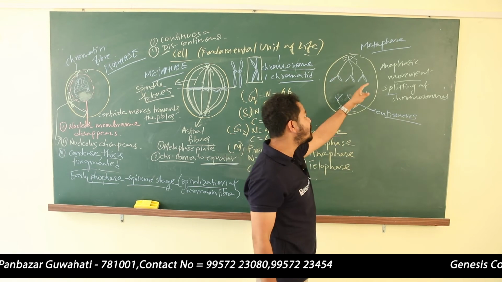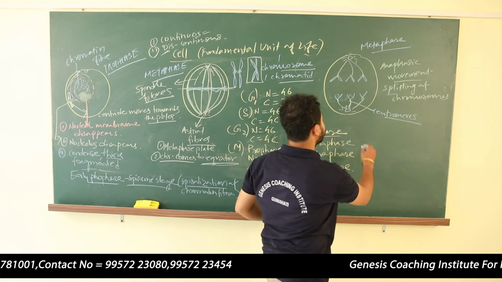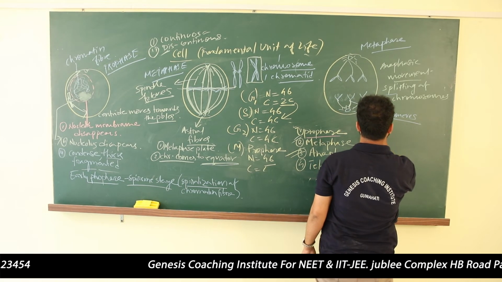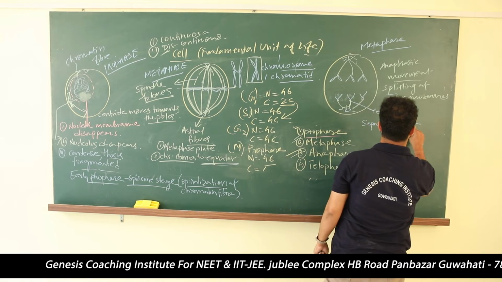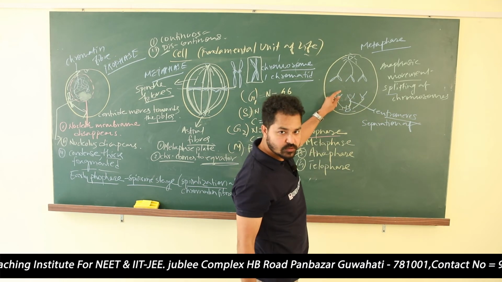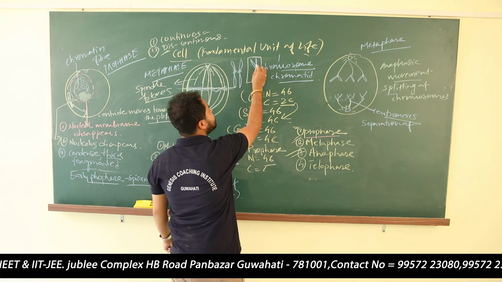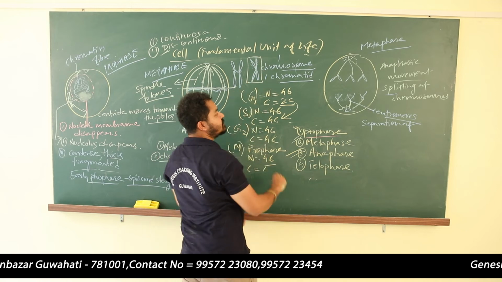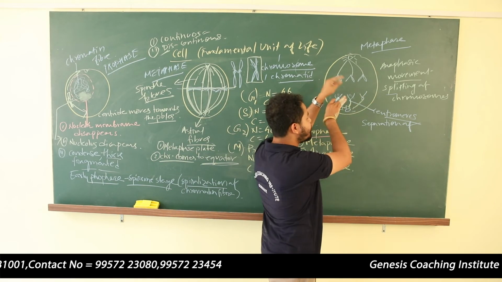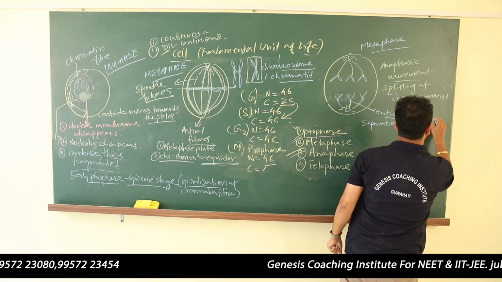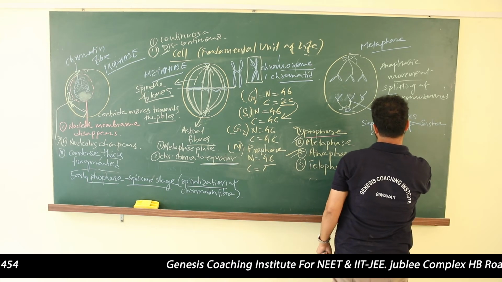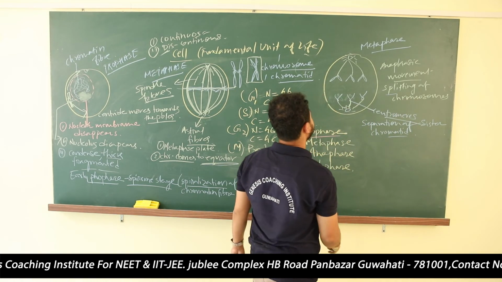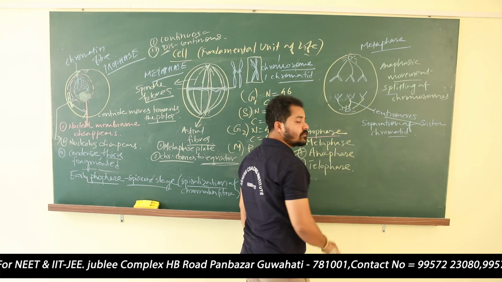The movement of the chromatid is known as the anaphasic movement. And another thing you have to remember is the separation. Separation of what has taken place? Separation of chromosomes or separation of chromatids? I have told you this is a chromosome. It has two chromatids, sister chromatids. Now the sister chromatids are separated. So separation of sister chromatids has taken place. Are you getting my point? Now these are all the characteristics of anaphase.